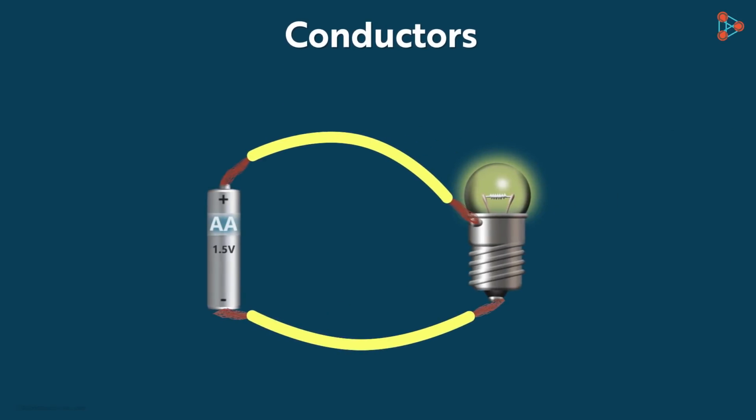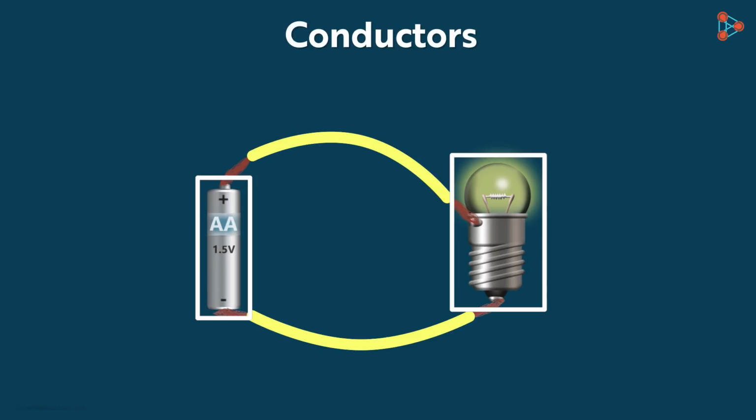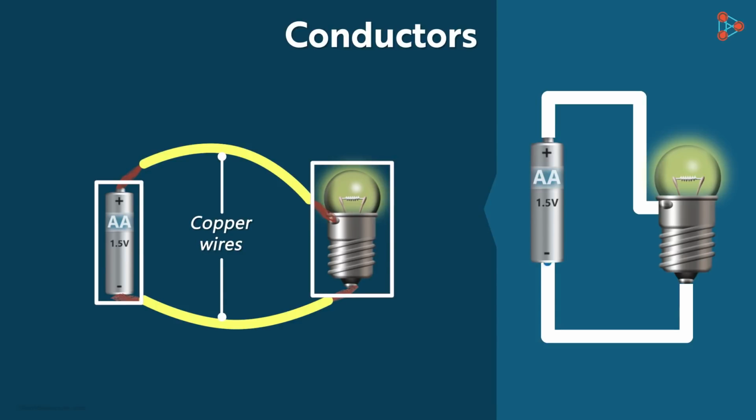We have seen this simple circuit in the previous video. Here, a 1.5 volt cell is connected with a bulb which can be between 3 to 4 volts with the help of copper wires. So here I told you that the movement of electrons is from the negative terminal of the cell to the positive terminal. However, by convention, the direction of electric current is taken to be from the positive to the negative one.